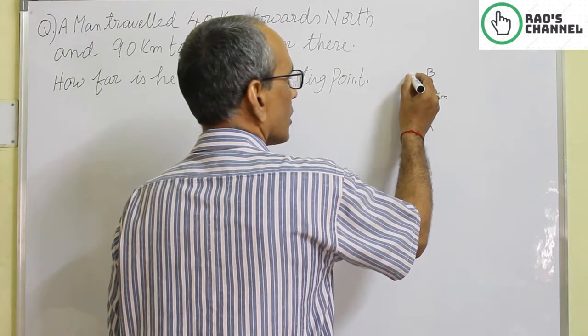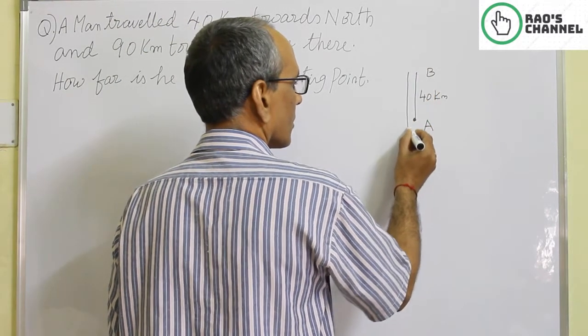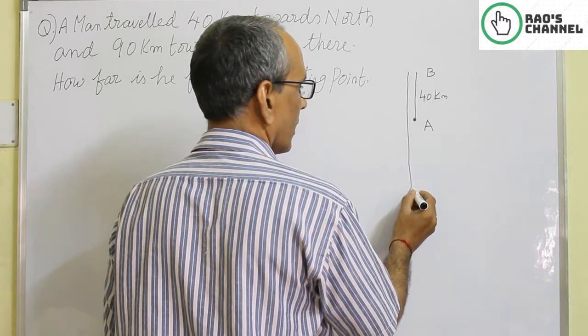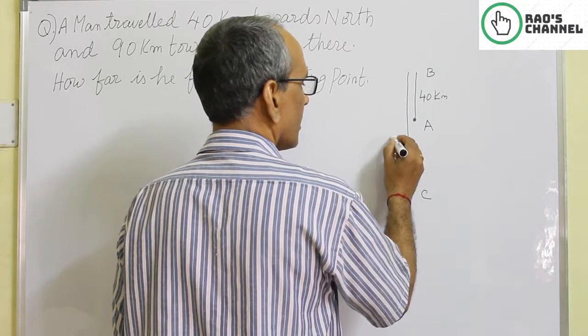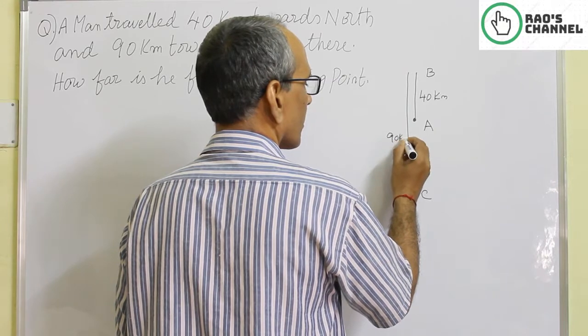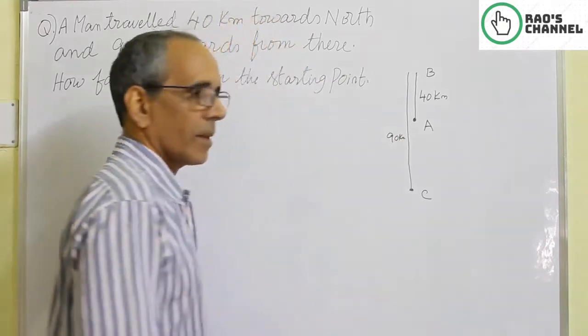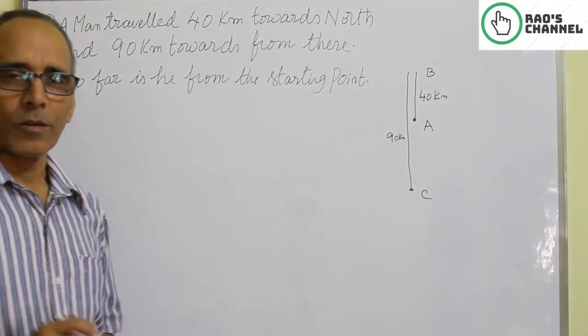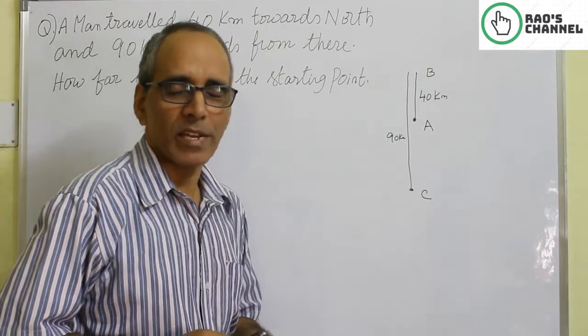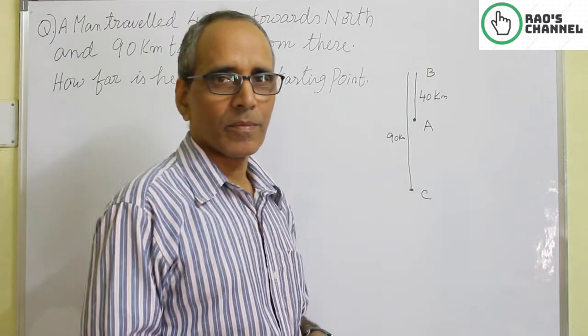This is the return journey. He is here now at C. This is 90 kilometers. Okay. The question is, how far is he from A? From A.